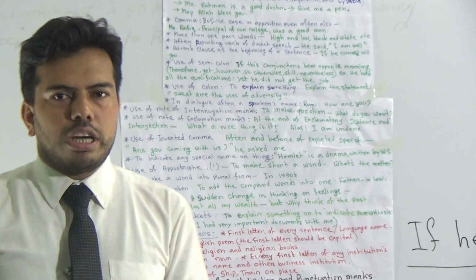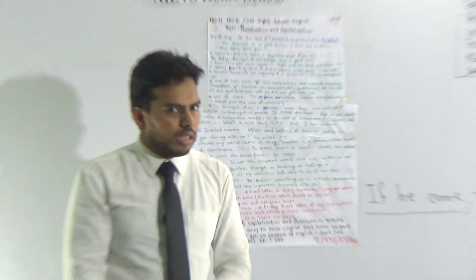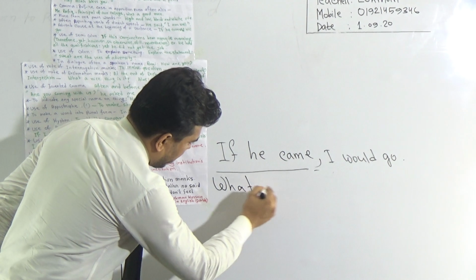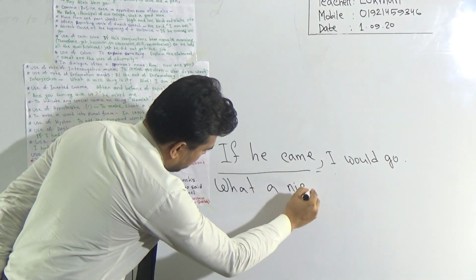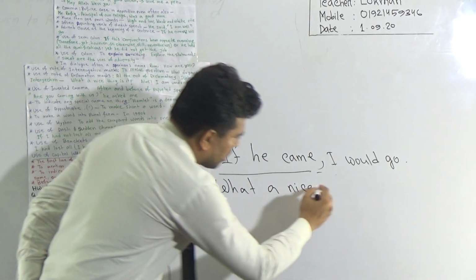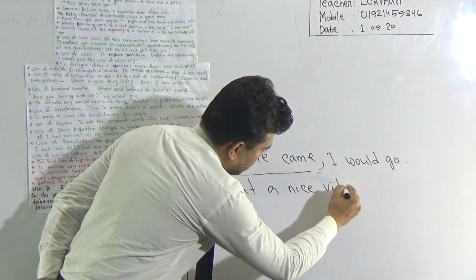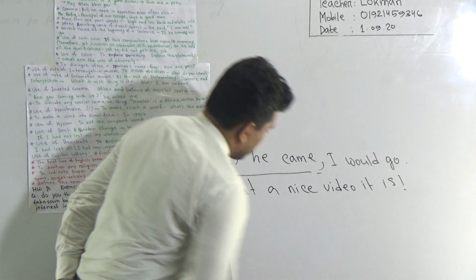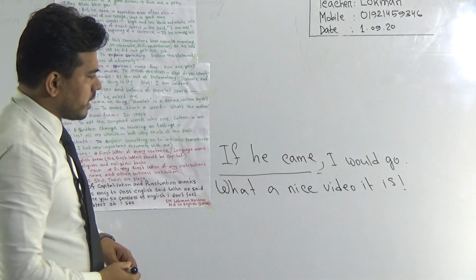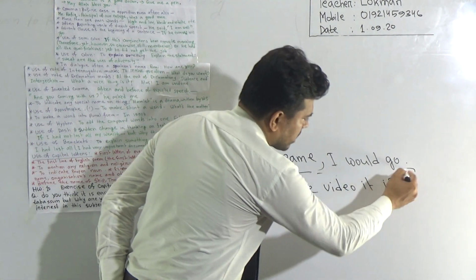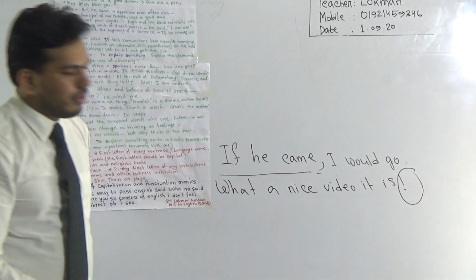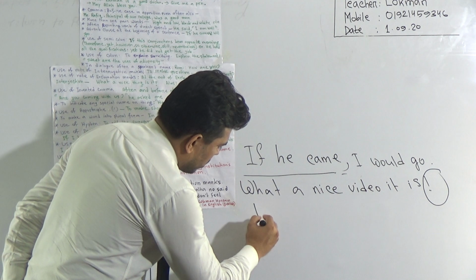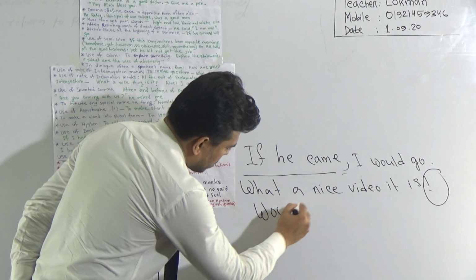If I say, what a nice camera it is! If I say, what a nice video it is! This is our exclamatory sentence. At the end of this sentence, I used here the exclamatory sign. Or at the end of an interjection also, we use the exclamatory sign.